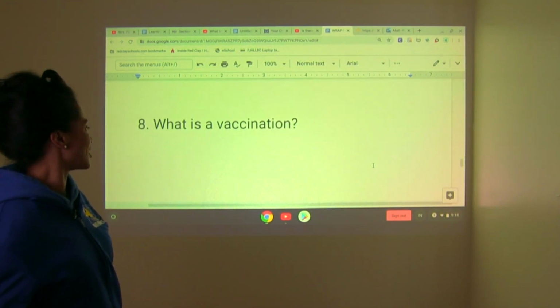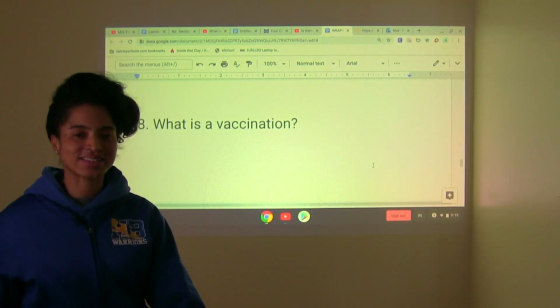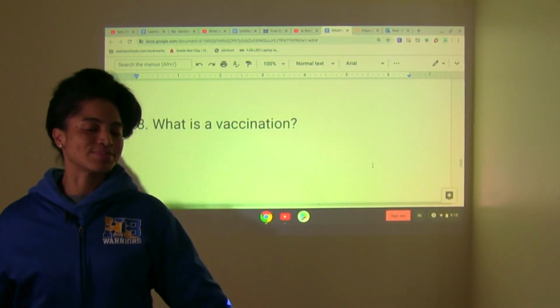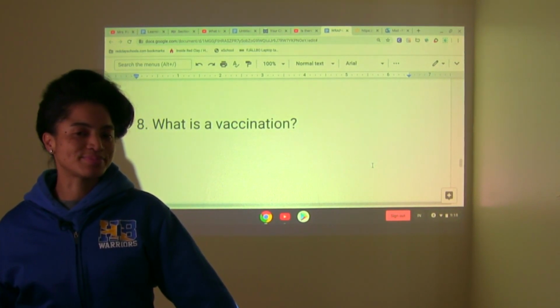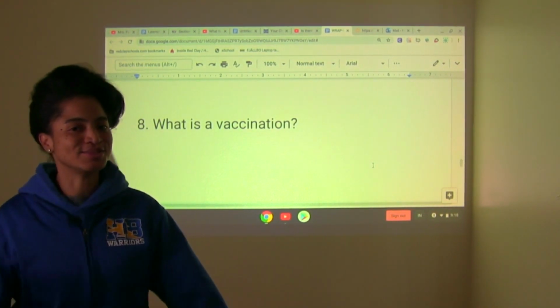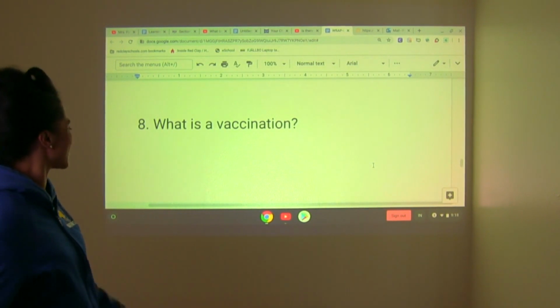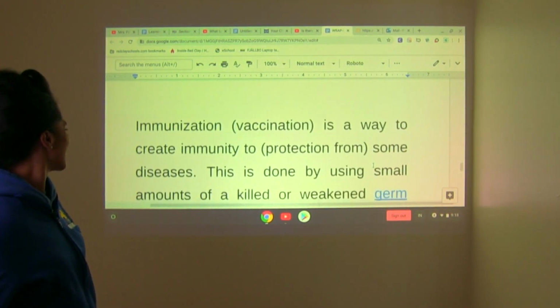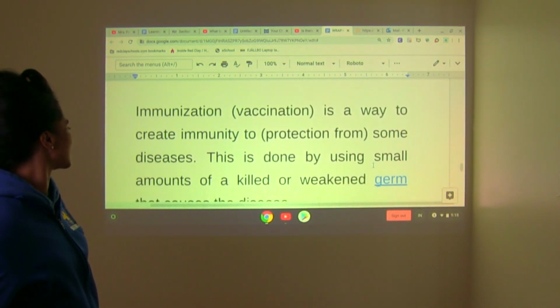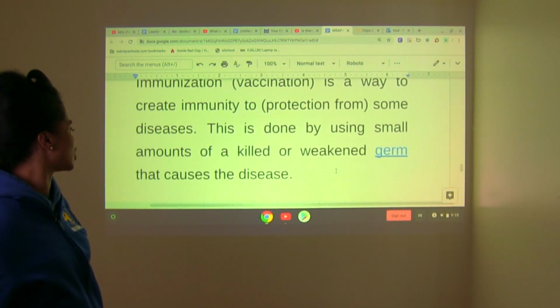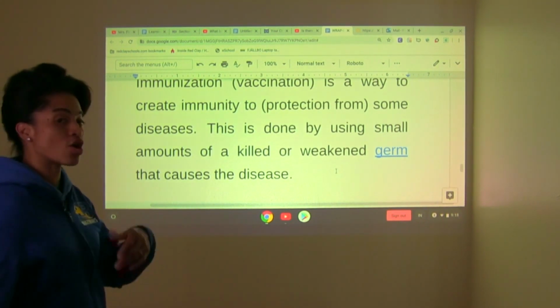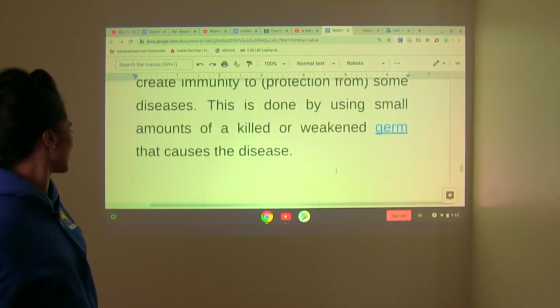All right. What is a vaccination? In your own words. Okay, immunization, vaccination is a way to create immunity to protection from some diseases. This is done by using small amounts of a killed or weakened germ that causes the disease. All right.